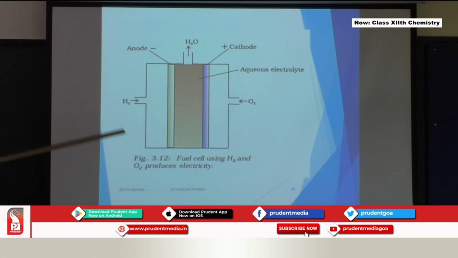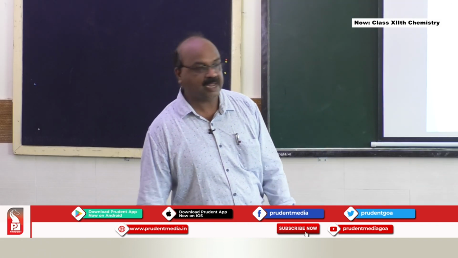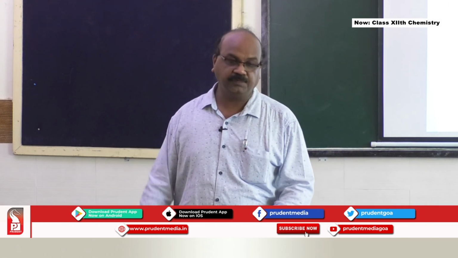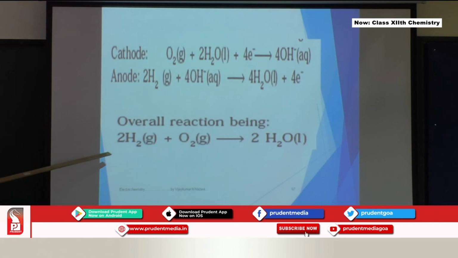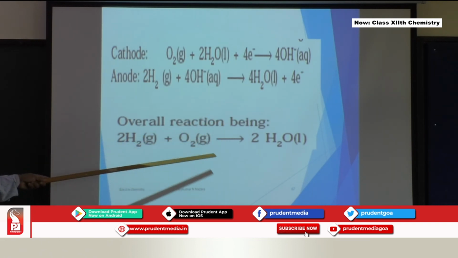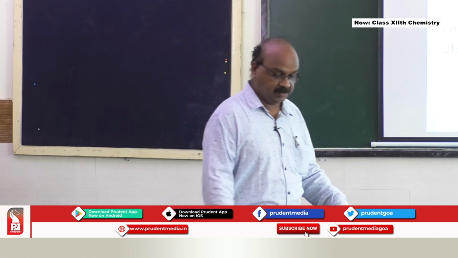So here water is produced. H2 and O2 are the fuels from which we generate electricity. That's why this is an example of a fuel cell. Fuel cells are of many types, but the example for you is the H2-O2 fuel cell. Once again, the overall redox reaction is 2H2 plus O2 giving 2H2O, water, which is the product obtained in this reaction.